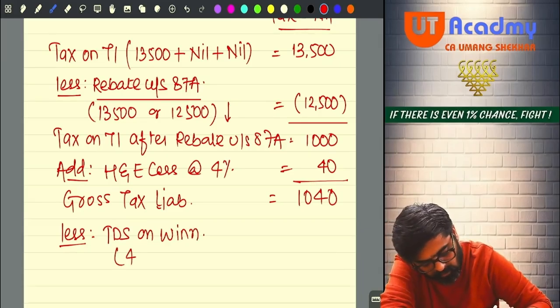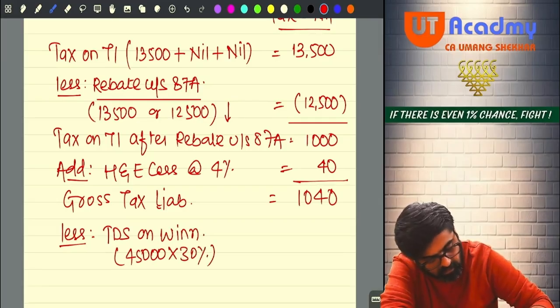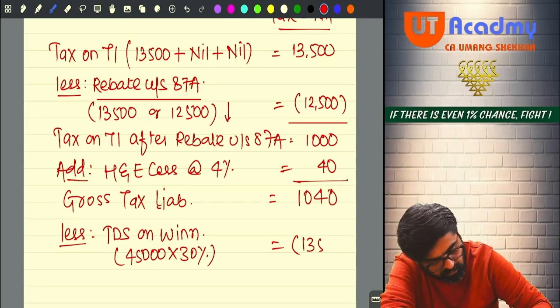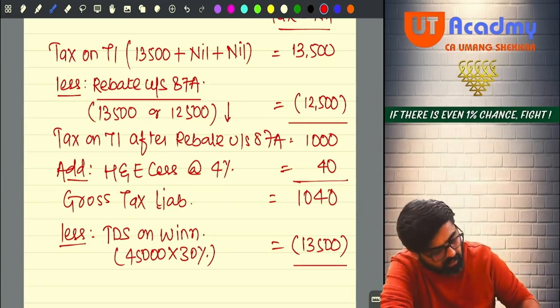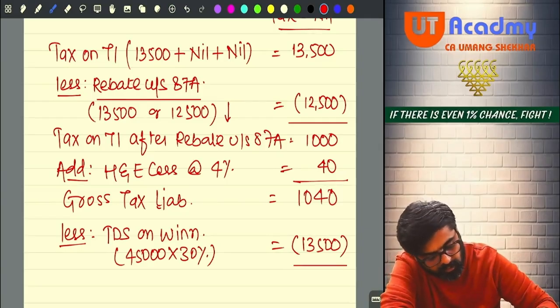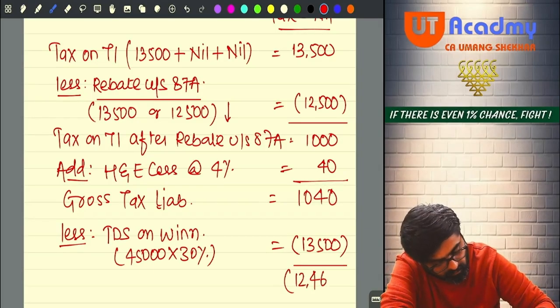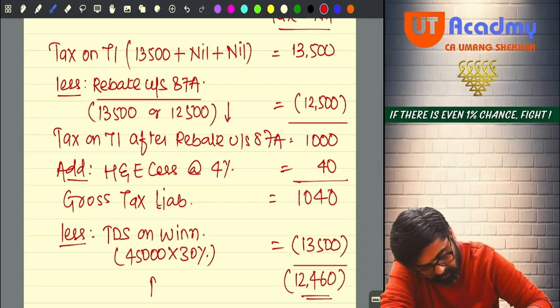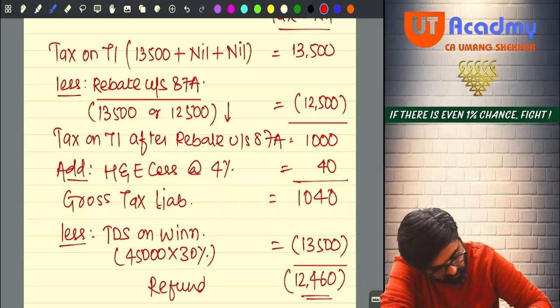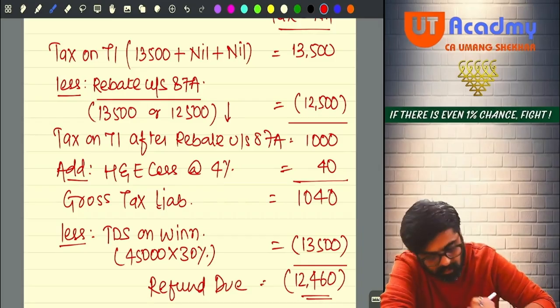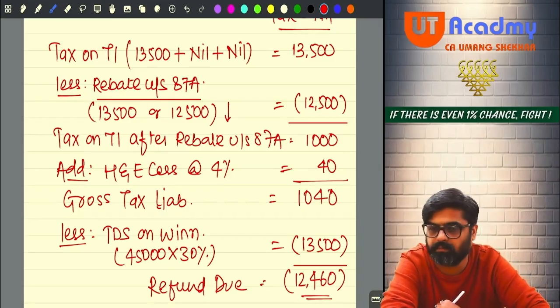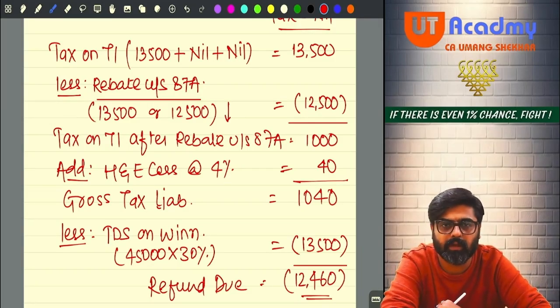On 45,000, 30% TDS would have been deducted, that is 13,500. So 13,500 minus 1,040 will give you 12,460 negative. This is your refund due. No tax liability for this year. Rather, you are eligible to get the refund.